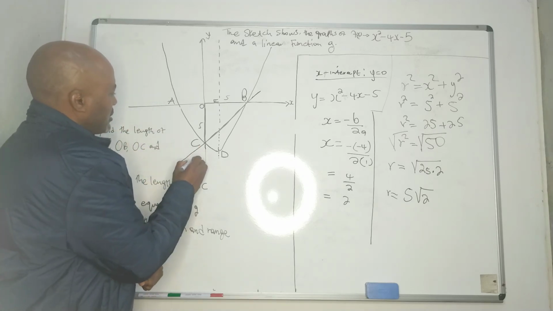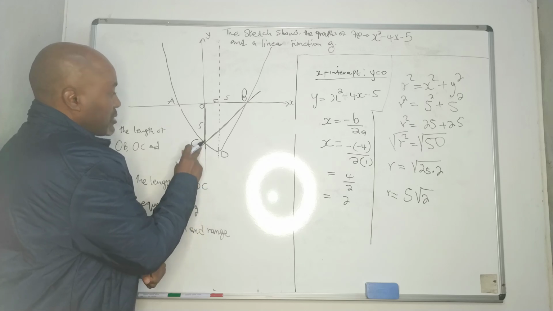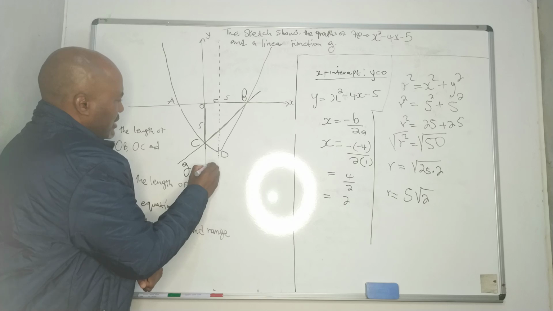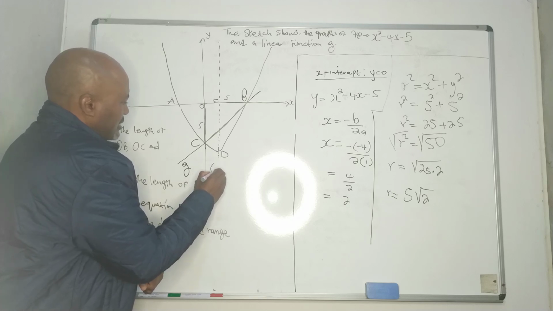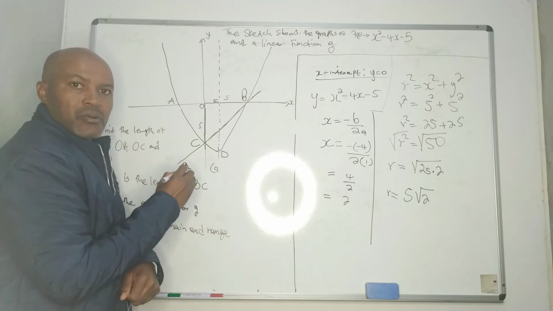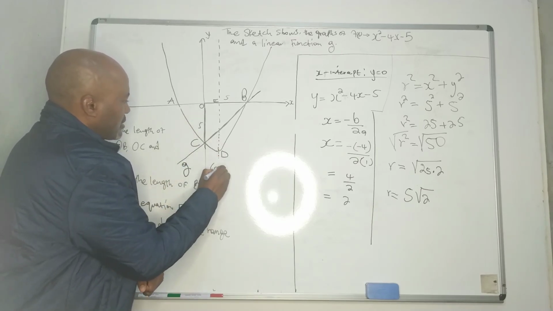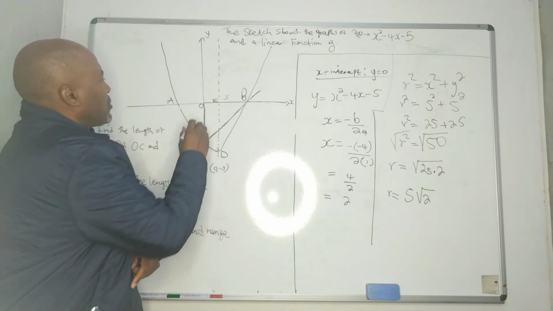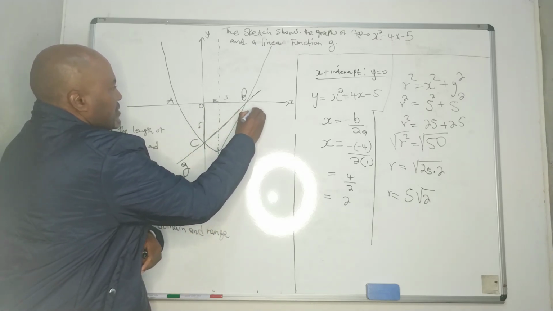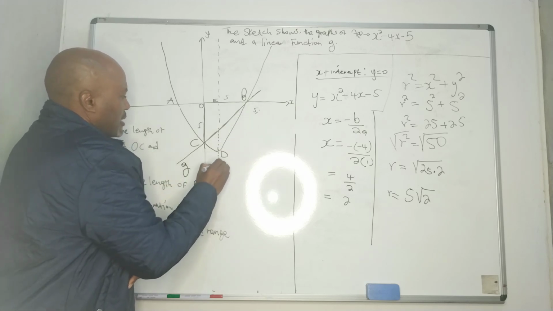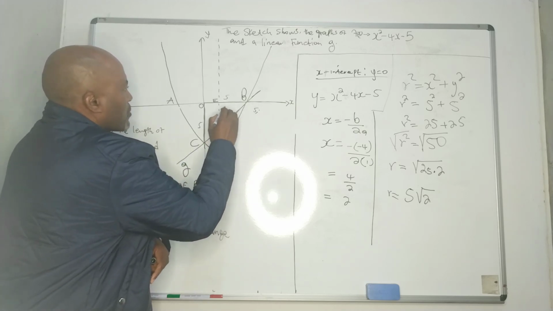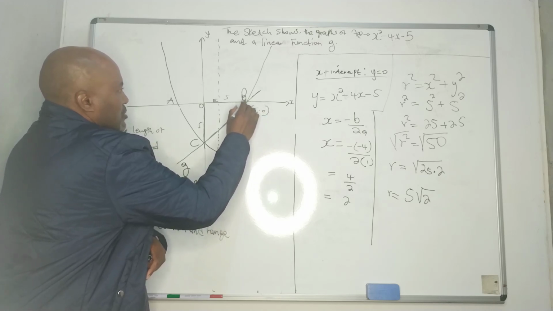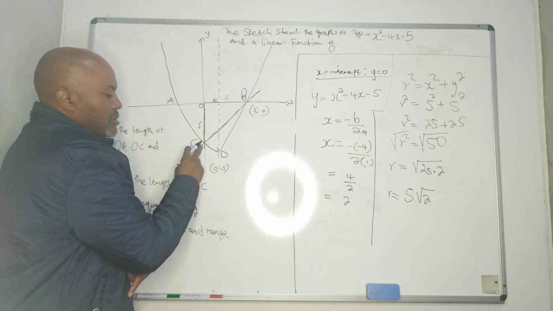The coordinate for C is when x is 0, y is -5. When x is 5, y is 0. That's the coordinates for B, and this one is the coordinates for C.